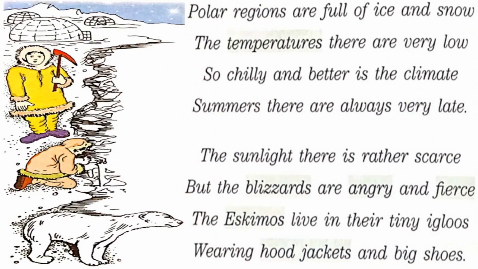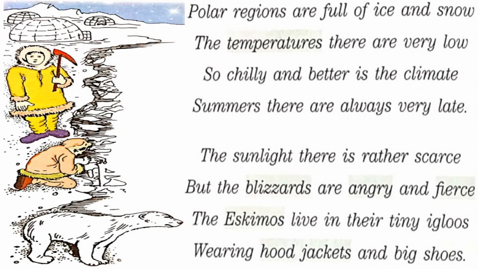So children, let's read the poem now. Can you see the picture here? We can see an igloo, Eskimos, a weapon in his hand, and a polar bear. So polar regions are full of ice and snow. Why? Because of its temperature, children. They get very little sunlight, so it's full of ice and snow. The temperatures there are very low.